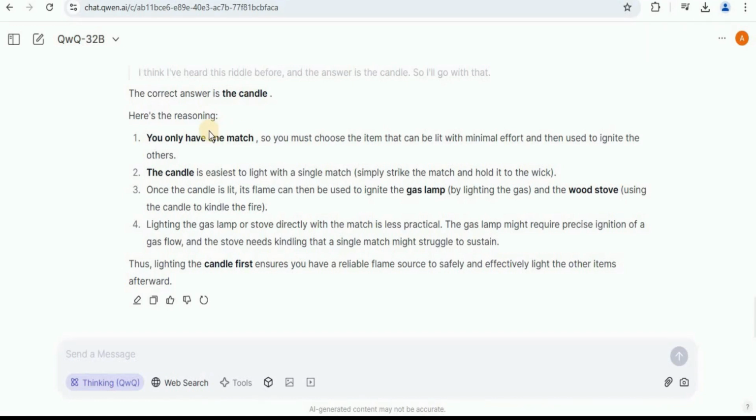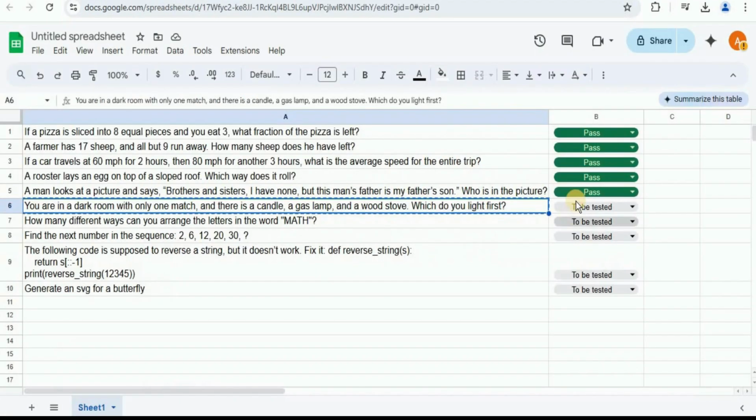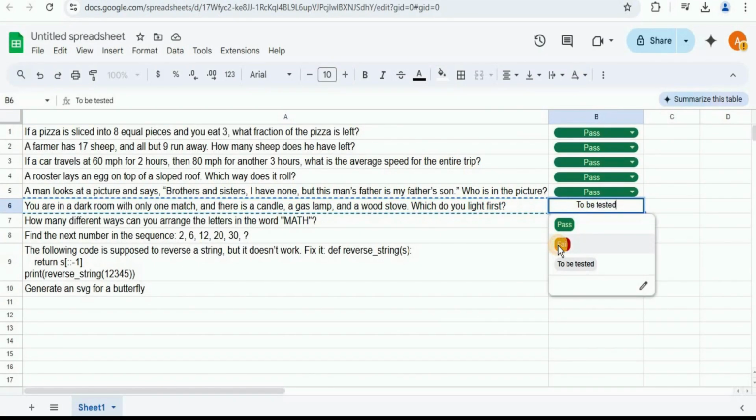But the answer is wrong because the first thing that you need to light is the match itself. Because after lighting the match, only then you will be able to light all the other items. So this answer is wrong. And for this question, I'm gonna mark it as fail.